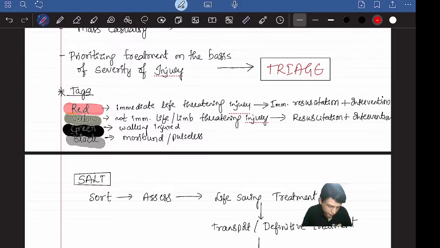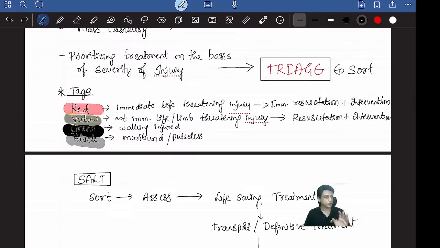The literal meaning of triage is to sort, to sort out, meaning one by one you sort. It's called sorting, triaging. So how do you really do triaging? You give tags. There are 10 patients. Go to each one and give him or her a tag. There are 4 types of tags: red tag, yellow tag, green tag, and black tag.